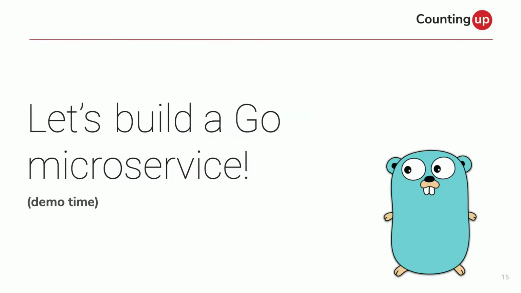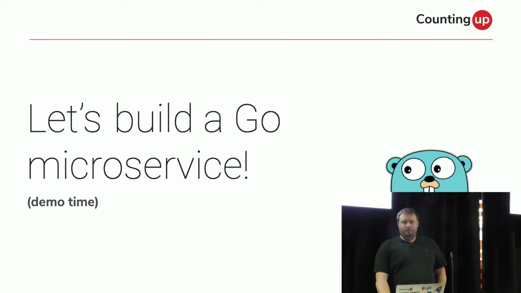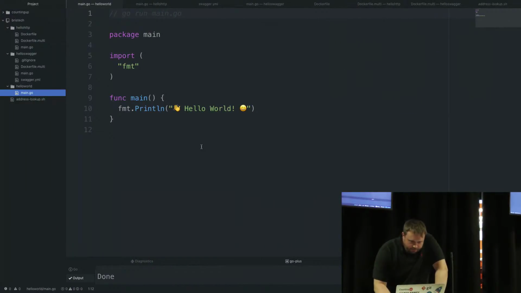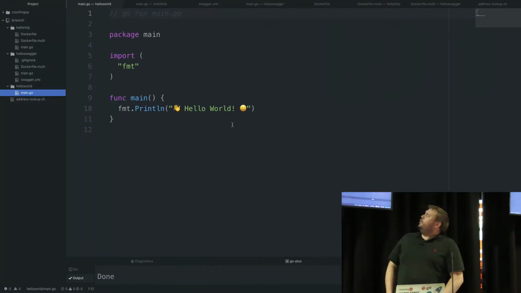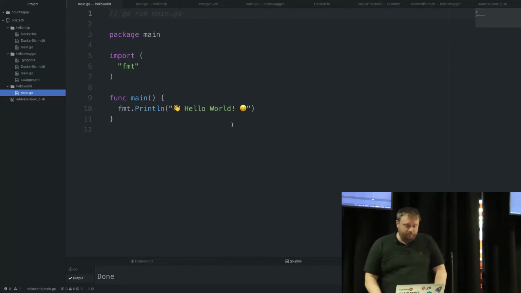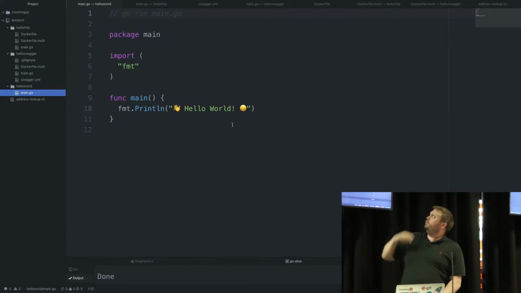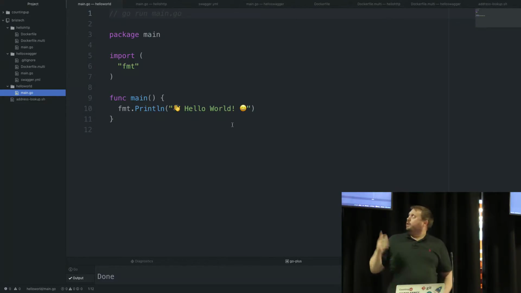So, enough about that. I shall now try and do some live demo-based joy for you. So, it's Hello World in Go. Pretty straightforward. We've got one package which is main with a main function. We've imported the format package, done format print line, Hello World. Nice things there. Note the emoji.